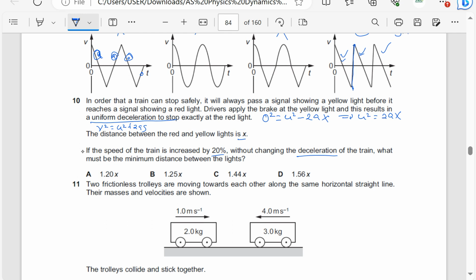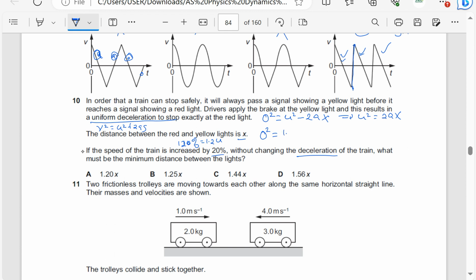Then I'm going to consider a situation where the speed of the train is increased by 20%. The final velocity is still 0 because it comes to rest, but the initial velocity is now 100 plus 20, that is 120%, or 1.2 times u.